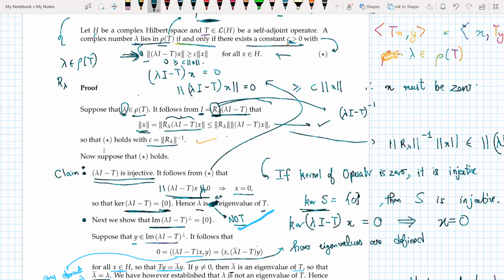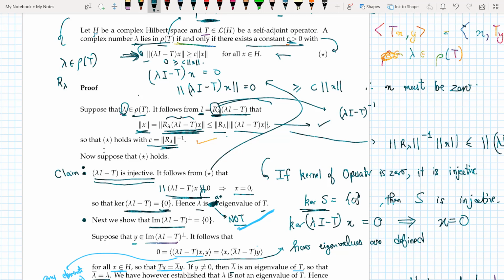I write the norm of x like this. Why? Because this whole thing is I, and I times x is just x. I use Cauchy-Schwarz to split it into two parts. And then I can say that my C is the inverse of the norm of R_lambda, as you can see in this case. C times the norm of x is indeed less than or equal to the norm of (lambda I minus T)x.